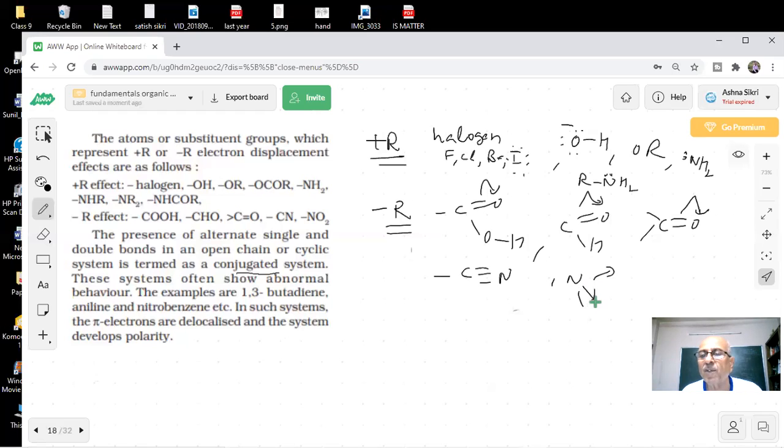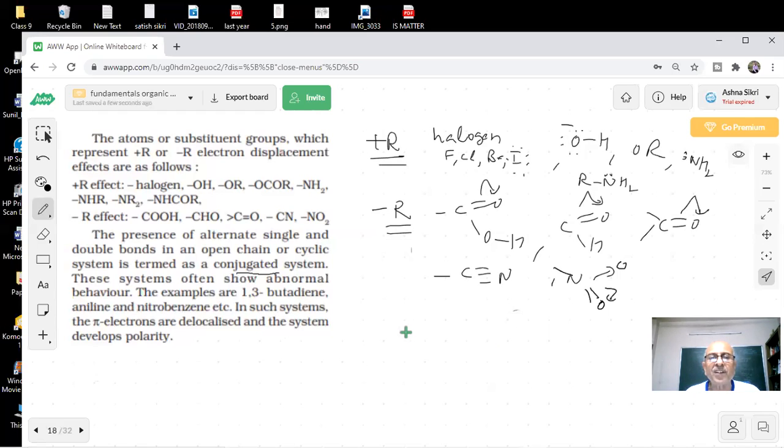NO2 is a very powerful electron withdrawing group, students. So all these groups, we have two types of groups, plus R and minus R. So we are aware of these things, students.